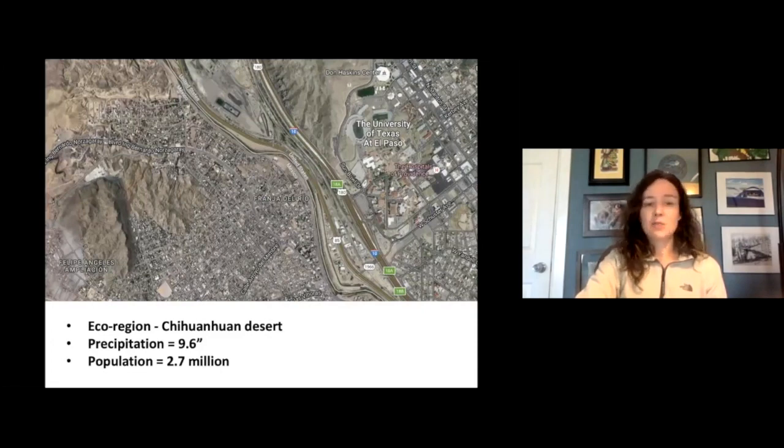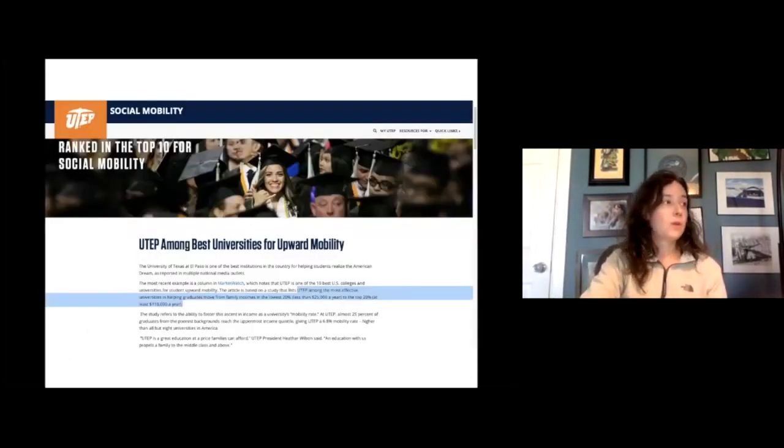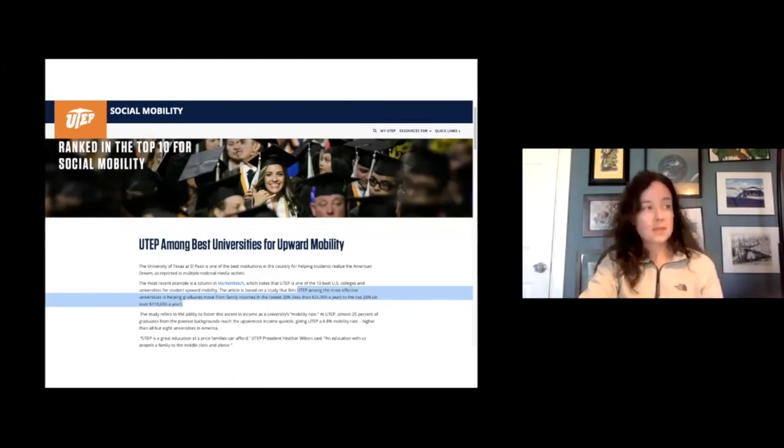They get around 10 inches of rain a year. They typically get them in a monsoon season, and it has a huge population of 2.7 million. And that 2.7 million is, of course, crossing over this community of El Paso and Mexico that work together, really. And one of the really special things about UTEP is that nationally, they are ranked as one of the most effective universities in helping graduates from families with very low incomes move up and move towards social mobility.